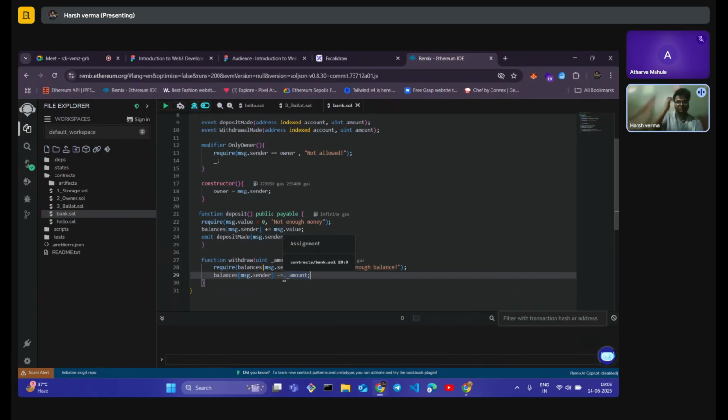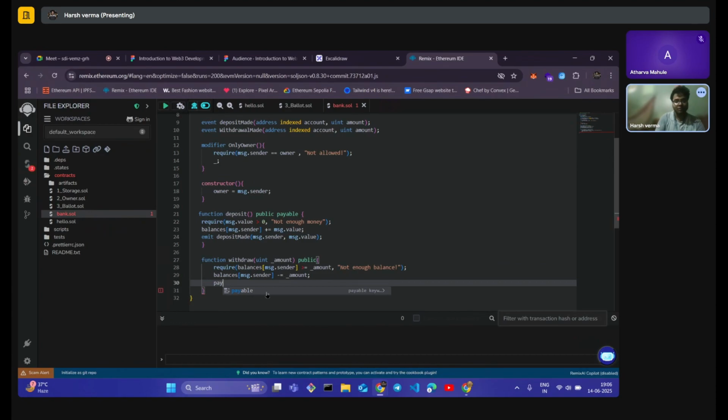Now we have to pay the user this much money. So we have to create a pay. We will explicitly mention who we are going to pay. So we write payable. And who are we paying? We are paying msg.sender. And how much are we paying? Underscore amount, the money we are paying to him.